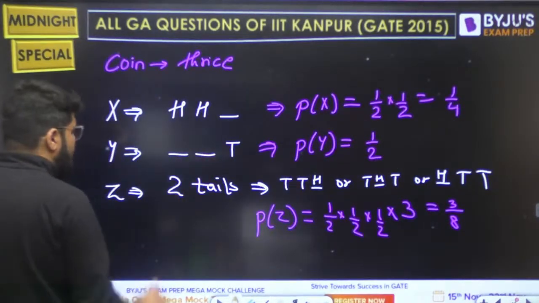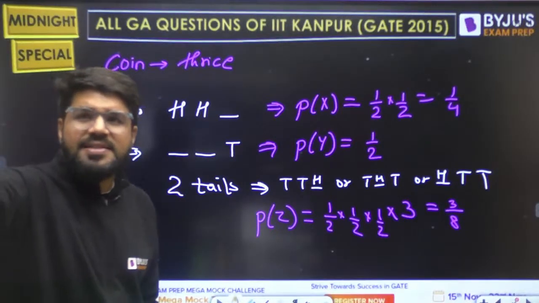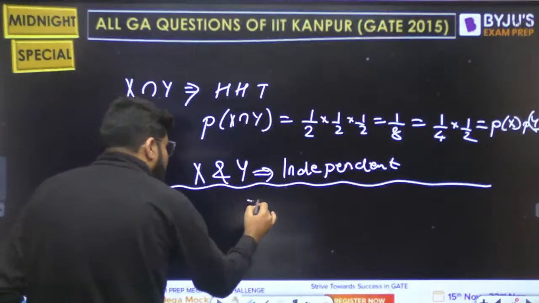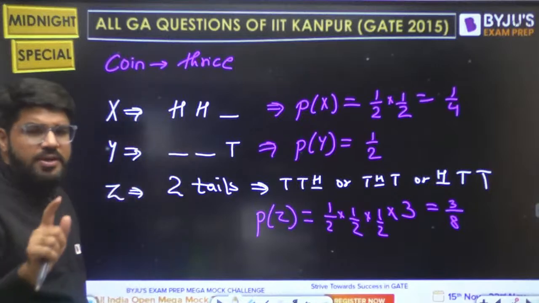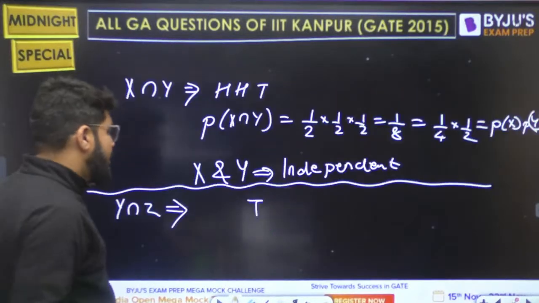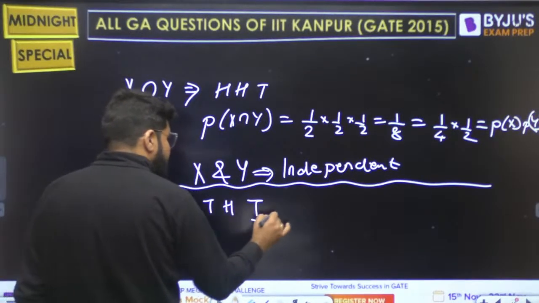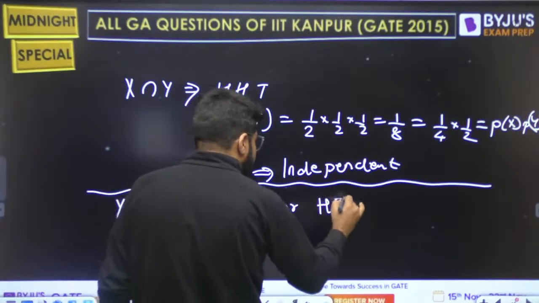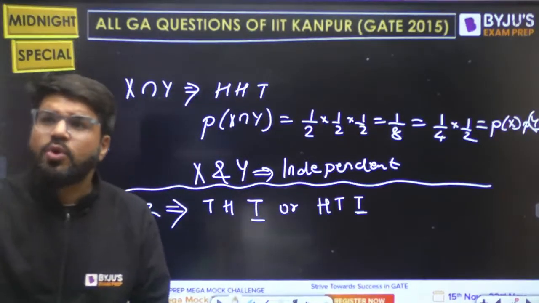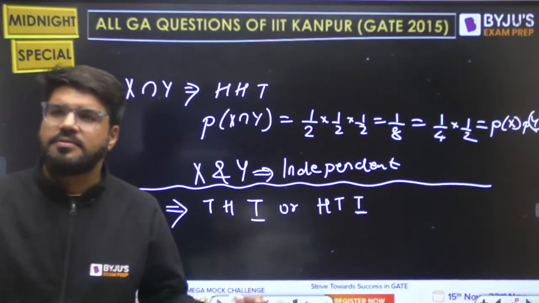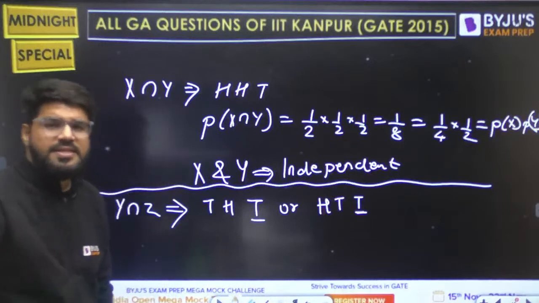Y says tail on the third and Z says 2 tails. Y said that the third must be a tail, but Z says only 2 tails have to be there. So where is that second tail? The third is fixed, so it is THT or it could be HTT. Tail on the third is fixed and total 2 tails are fixed, right? So where is that second tail? First or second position. So there are 2 cases left now.